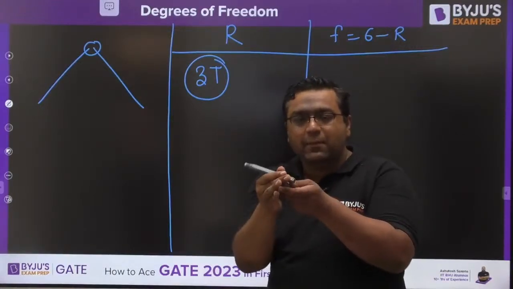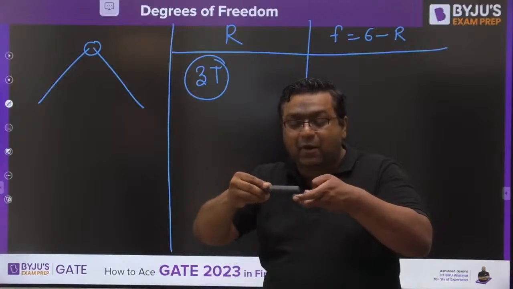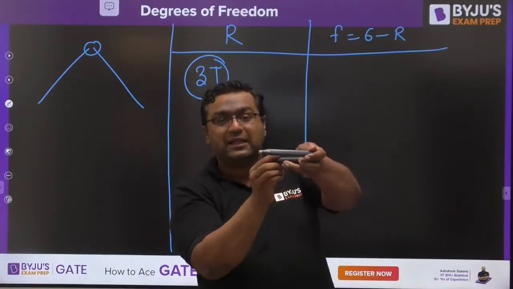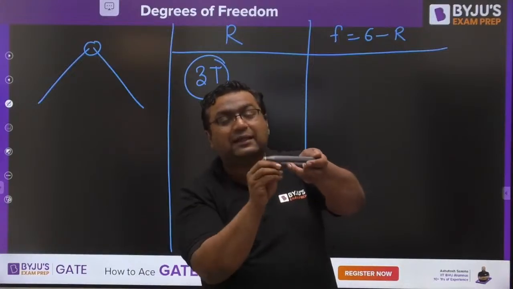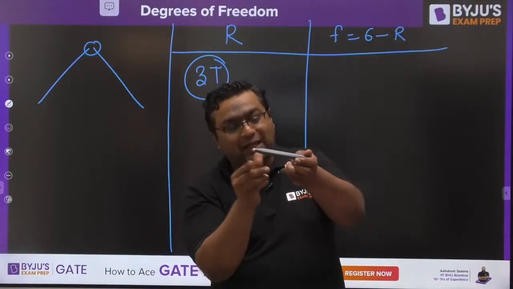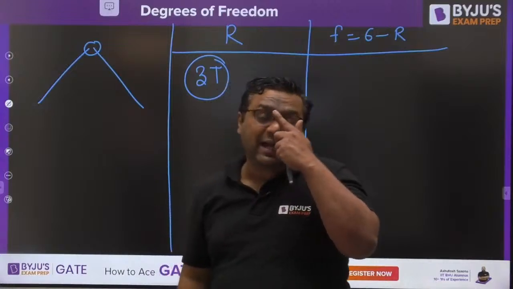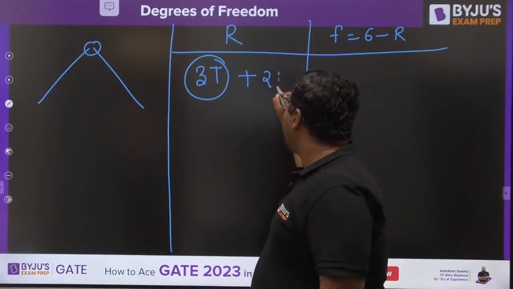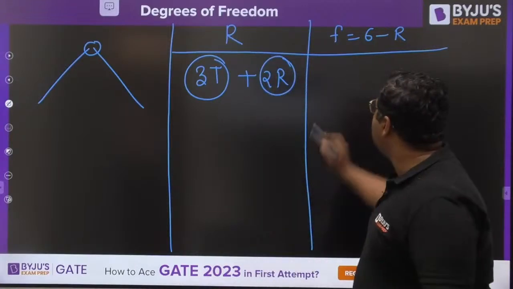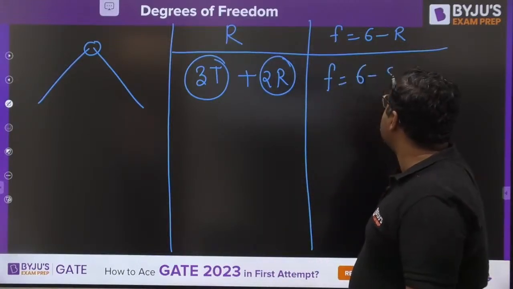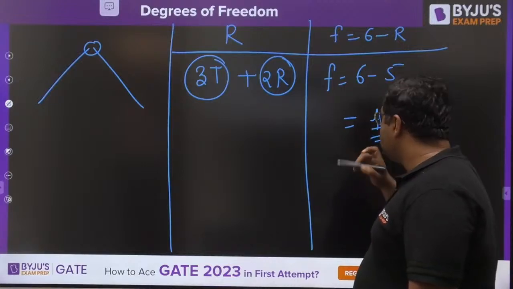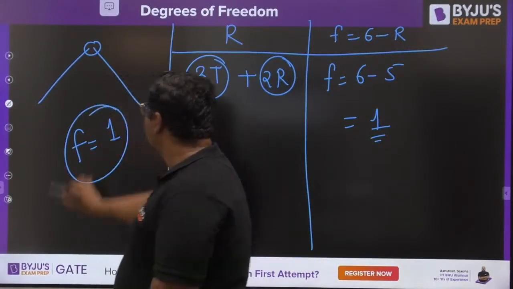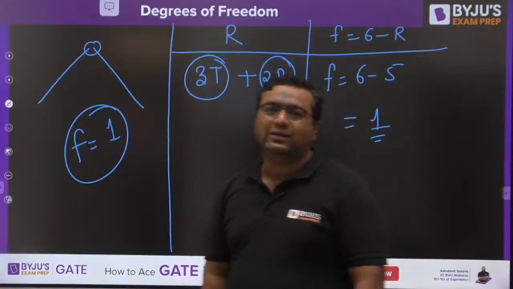The connection would be broken. But my dear, if you try to rotate this link about the Y-axis like this, you can very easily rotate it without any problem. Why? Because in this condition, both links rotate together, so they remain together with that motion. So that motion is not restricted. You will say 3 translations and 2 rotations are restricted, so degree of freedom comes out to be 6 minus 5, which is 1. So now you know that for a turning pair, the degree of freedom for any link is 1, because any link can have only one type of motion.